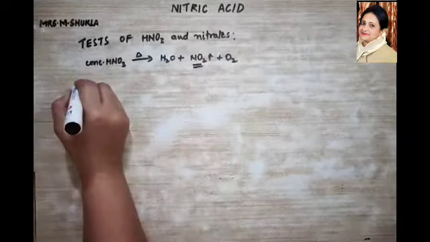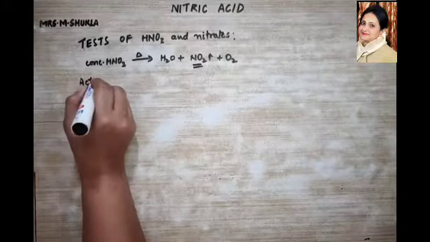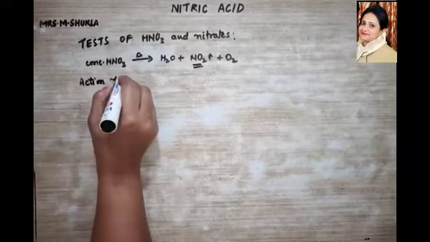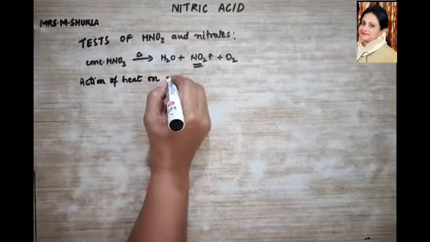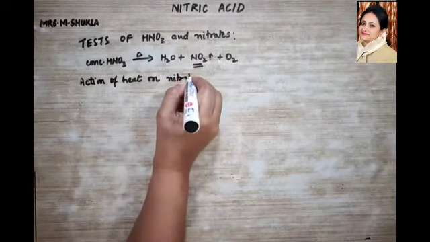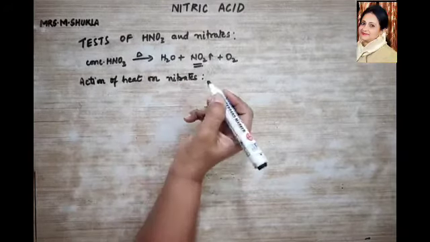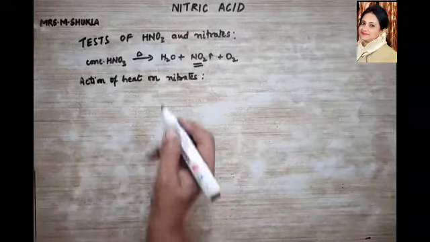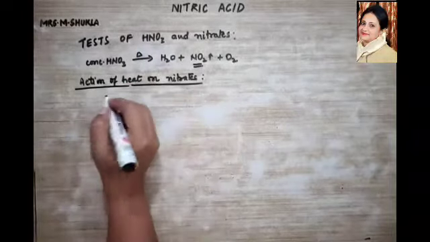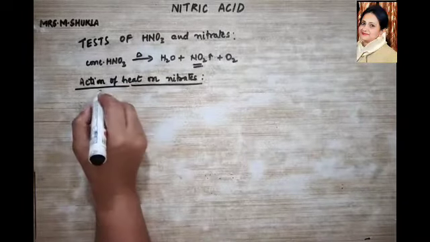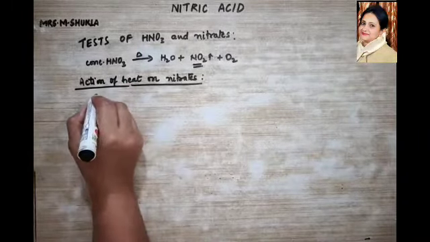More tests are there, that is, the action of heat on different nitrates. So let us understand the different reactions of the action of heat on the different nitrates. Let's begin with potassium. If you remember your activity series, this will be very easy for you.